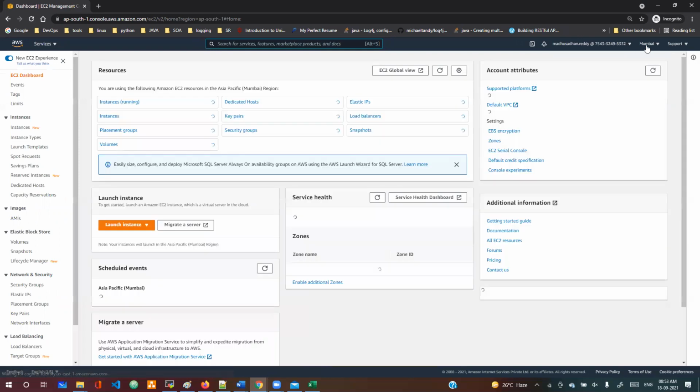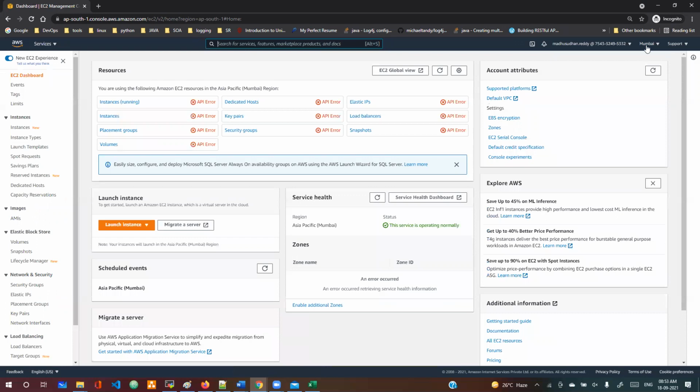This also may be an interview question they ask you: what is the default region that will be enabled when you log in to your account? That is also one of the interview questions. I faced this question two times.